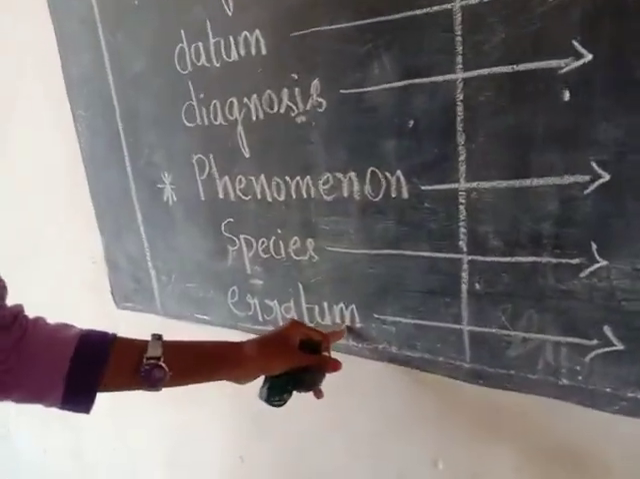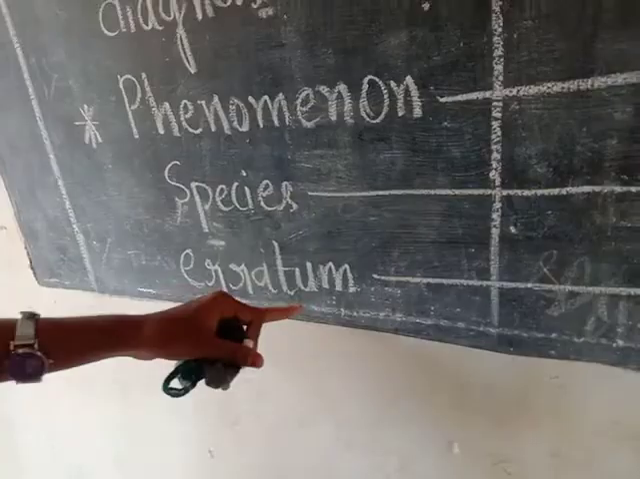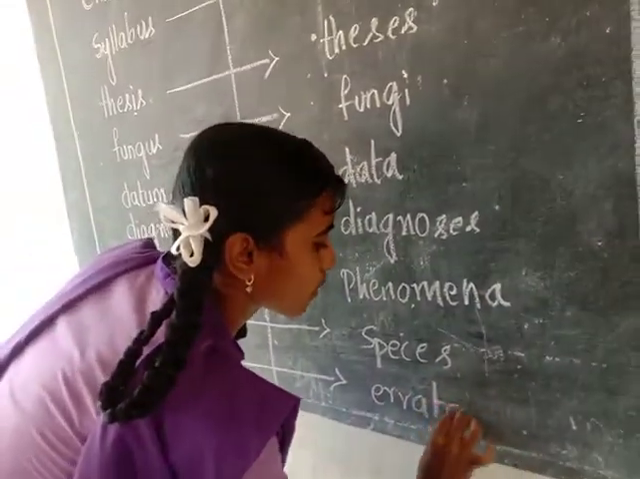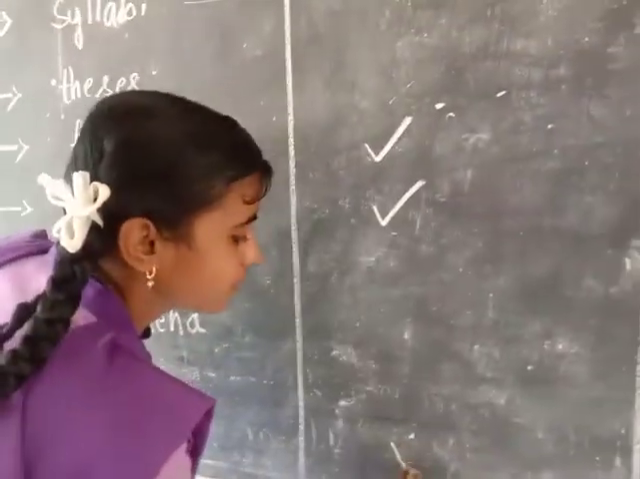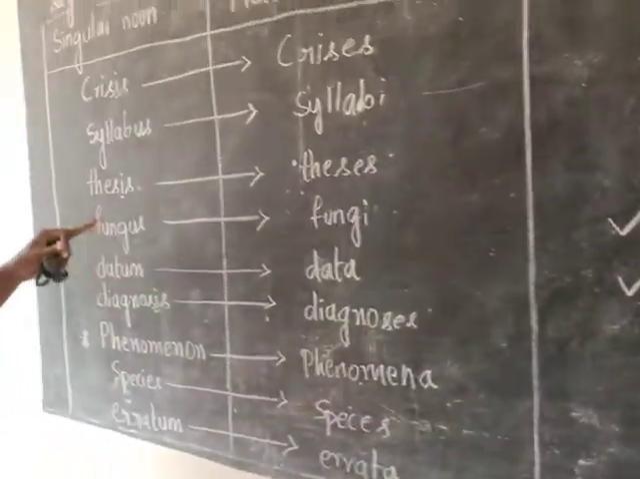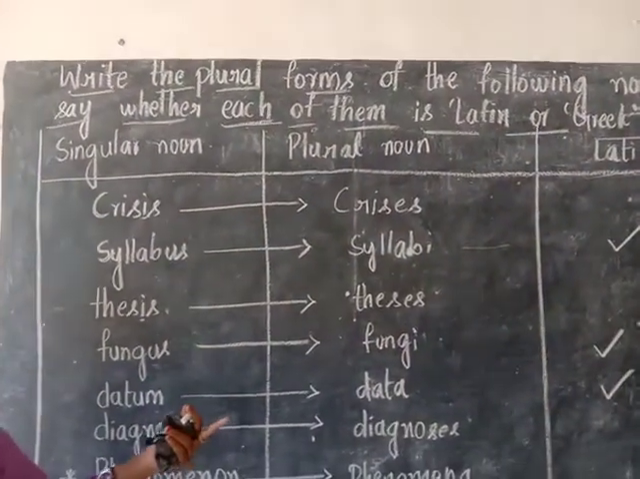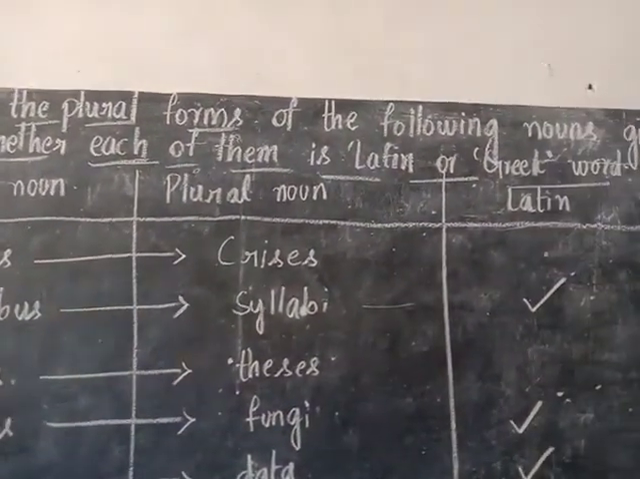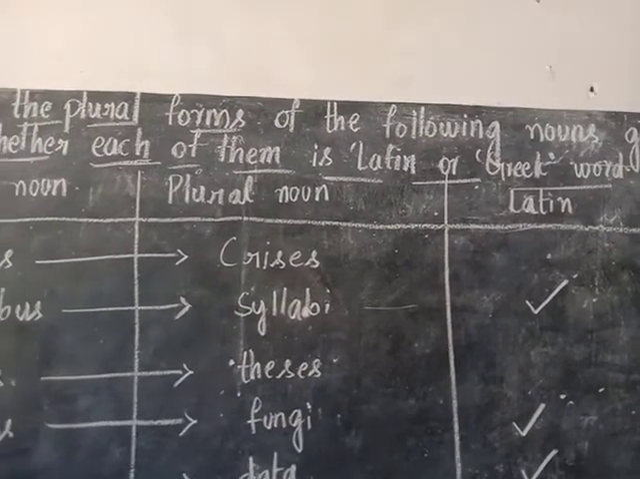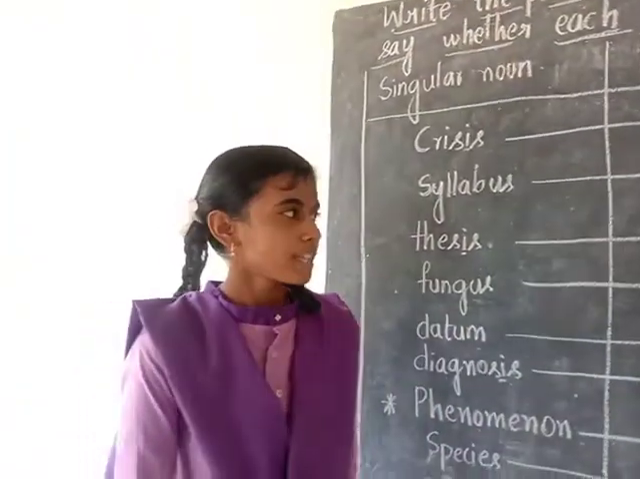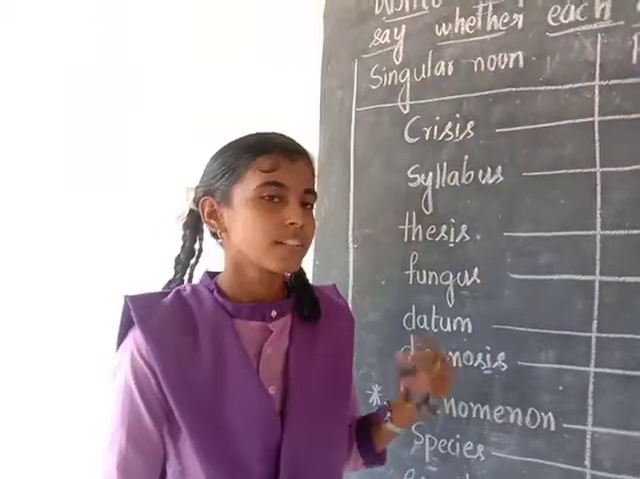Erratum. We are getting the A at the last. So we can write it as, in plural noun, errata. It is a Latin word. So we have also completed the exercise given in the vocabulary part about the irregular plural nouns. So we are clear about the irregular plural nouns. We can identify which are Latin and which are Greek also.